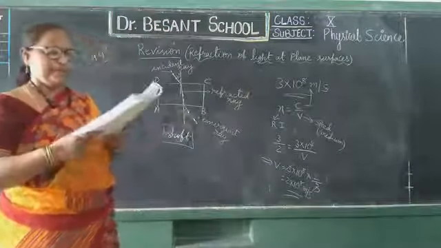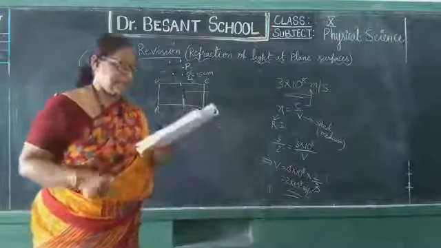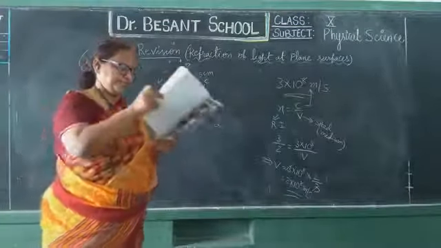Now taking another pin, observe from this side. Again place the glass slab here. And observing from the other side AB, take another pin Q and fix it. By observing from AB, you fix the other pin Q such that both will be in a straight line. Both seem to be in a straight line. Now remove the slab and observe the positions of the pins. Are they in the same line or not? They will lie in the same line.